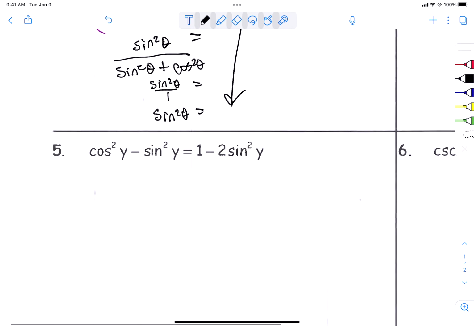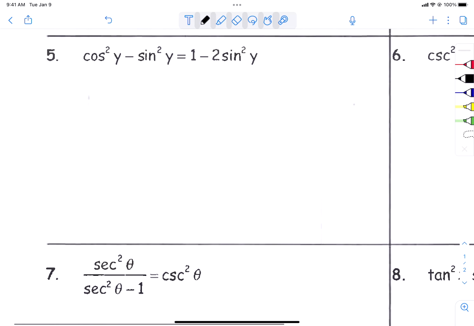Let's do problem number 5. Both sides are similar. They both have subtraction. They both have some squares in them. So I think this one's a little simpler just because it only has a sine and not a cosine in it. So let's hold that one. So you need to think to yourself, okay, what do I know has squares in it and cosines and sines in it?